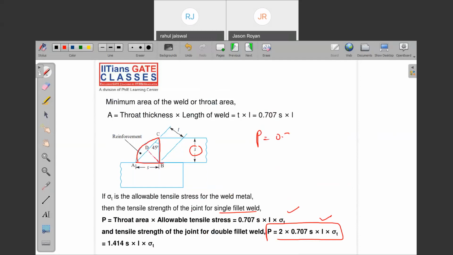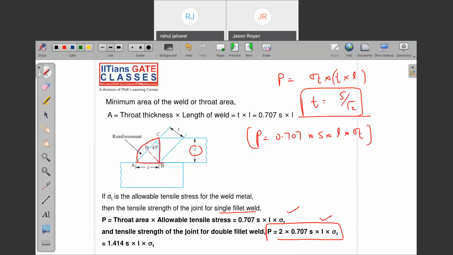It is 0.707 S into L into sigma t. Now you may ask why S is coming. Because in the formula it is sigma t into t into l. But t is equal to what? By the important relationship, t is equal to s by root 2. No doubt.